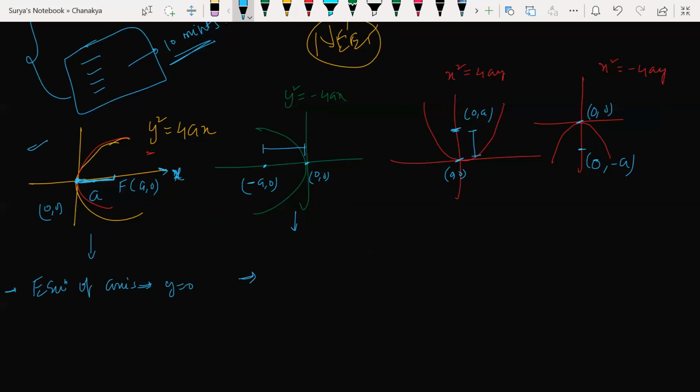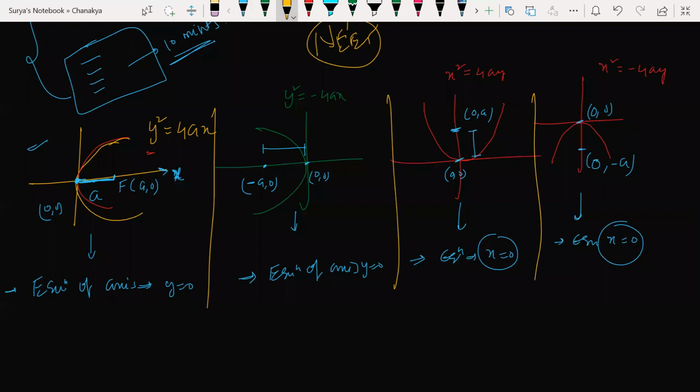So what is the equation of this axis? y is equal to 0. See here, y is equal to 0. Same for the minus one, opening towards the negative x-axis. It is on the x-axis, so what will the y coordinate be? y would be 0, so y is equal to 0 would be my equation. This one is opening towards the positive y-axis, so here the equation is x is equal to 0. Understood? Guys, are you following? Hello people. I'm differentiating all the things I'm writing here.